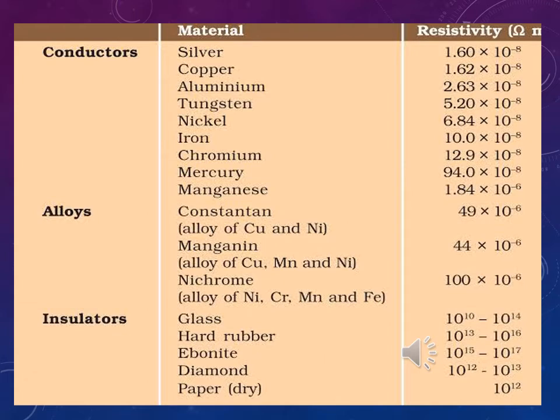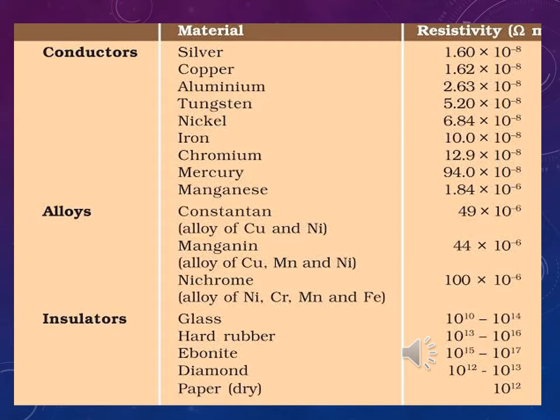Dear students, observe the table here. Name of the material and the resistivity of that material is given here. You can see various conductors which are almost metals, alloys and insulators. If you can observe clearly, the resistivity of conductors is very less because you can see 10 power with negative. So 10 power minus 8, 10 power minus 8, 10 power minus 6 and so on.